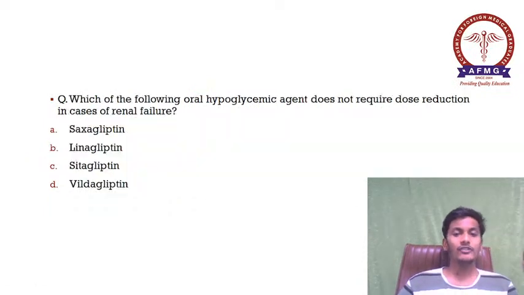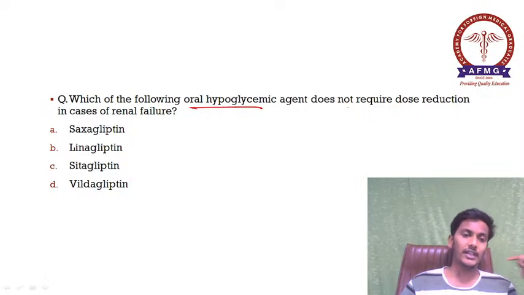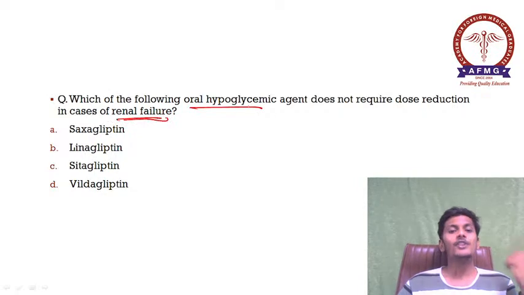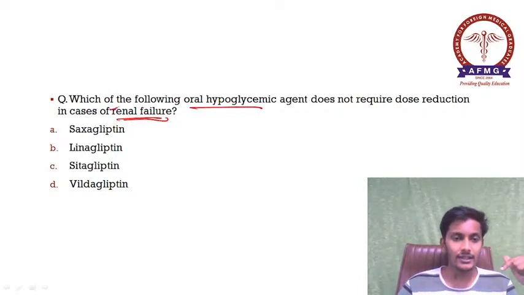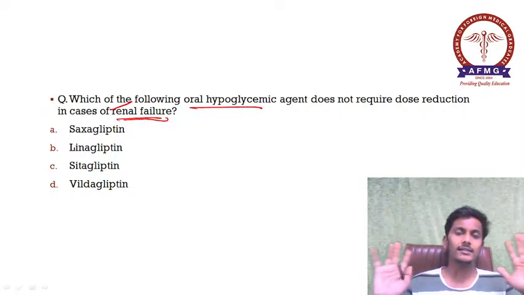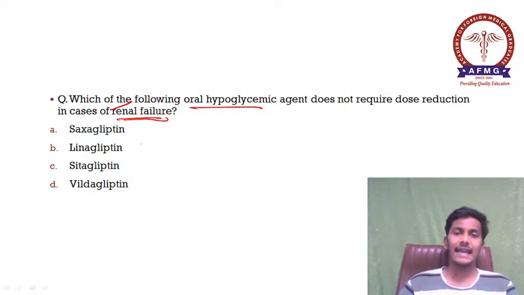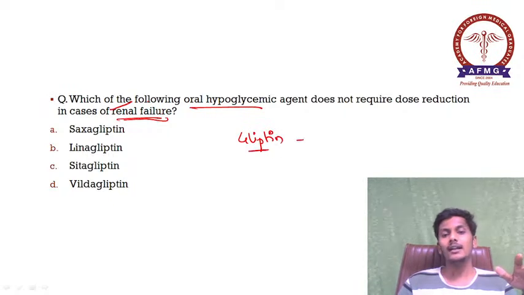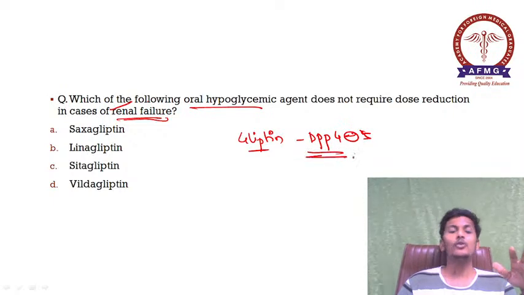Moving further, which of the following oral hypoglycemic agents does not require dose reduction in cases of renal failure? So directly, what does this mean? Which of the following drugs can be given in cases of renal failure? That is the direct meaning, right? So options were A, saxagliptin, B, linagliptin, C, sitagliptin, and D, vildagliptin. As we all know, all these gliptin drugs are dipeptidyl peptidase 4 inhibitors. So please remember, these are DPP4 inhibitors.